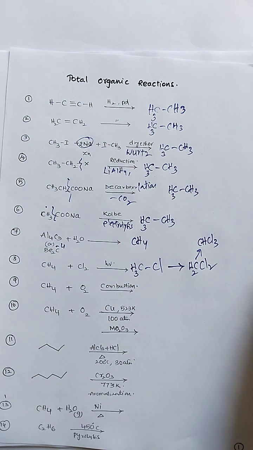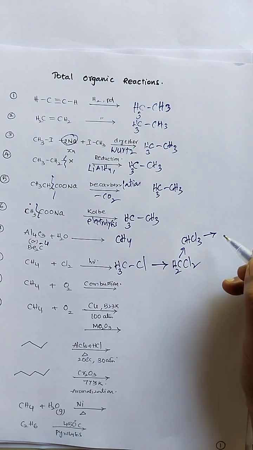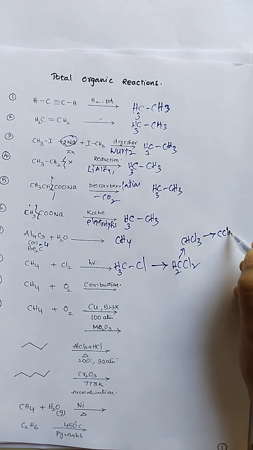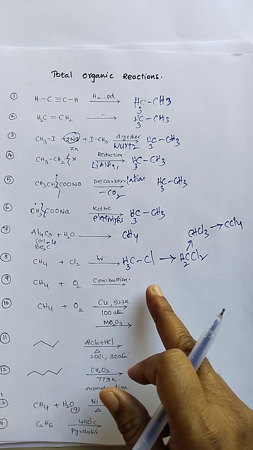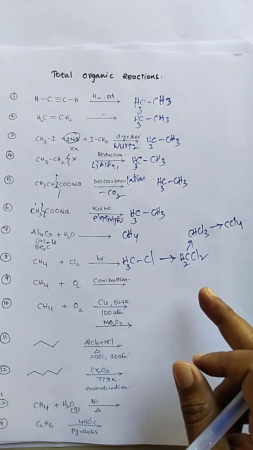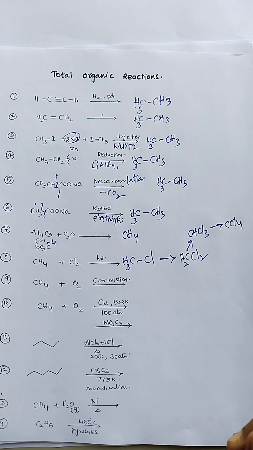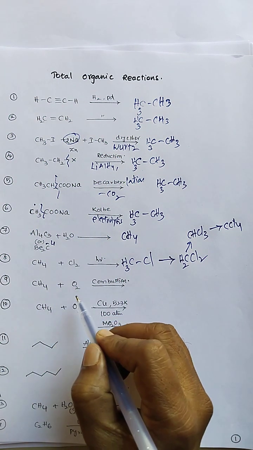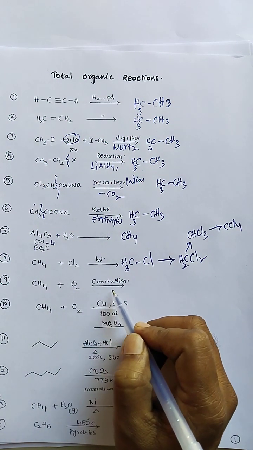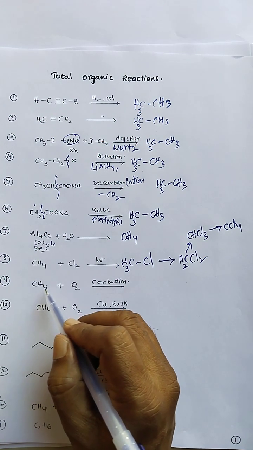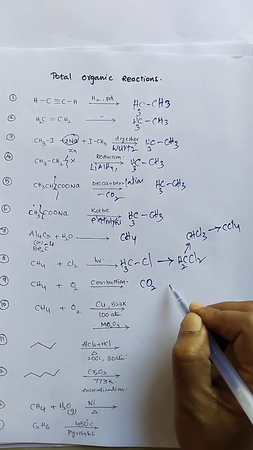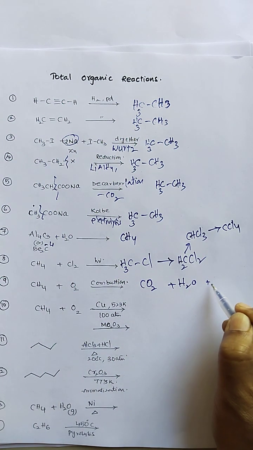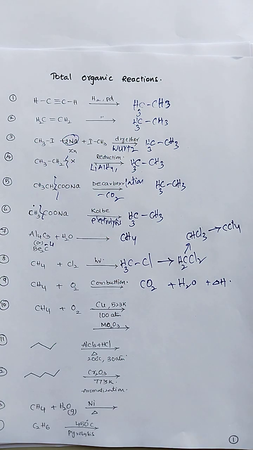So to give chloroform or CHCl3, then further chlorination will produce CCl4. In presence of sunlight, we will be getting this type of free radical substitution. Free radical substitution has initiation, propagation, and termination steps. At the termination, the reaction ends. Methane upon oxidation, combustion reaction: any organic molecule upon combustion, alkanes, alkenes, alkynes or aromatic compounds, produces carbon dioxide and water, and some heat is released. Combustion reaction.